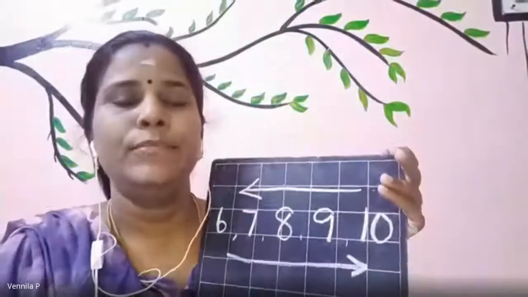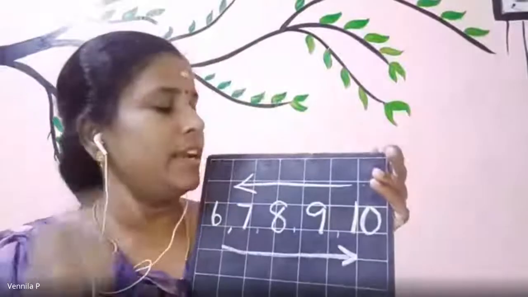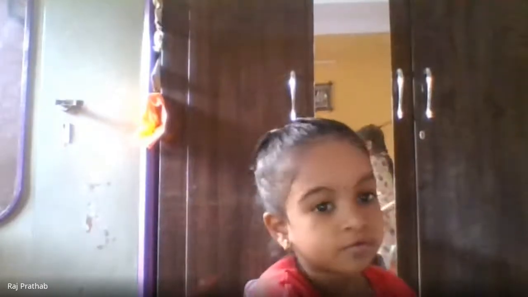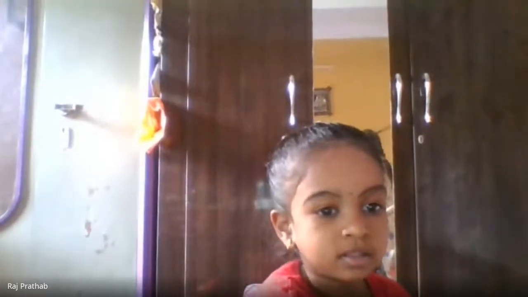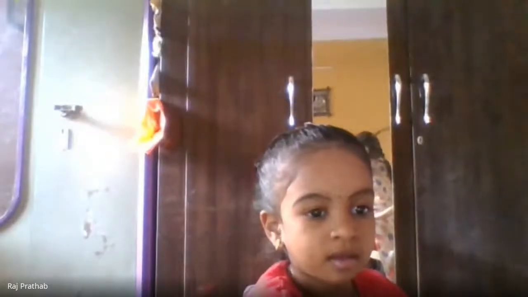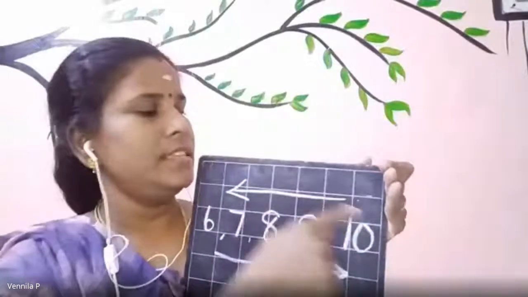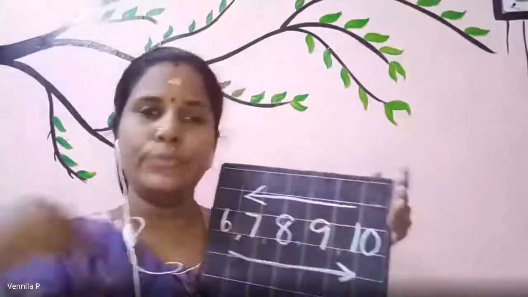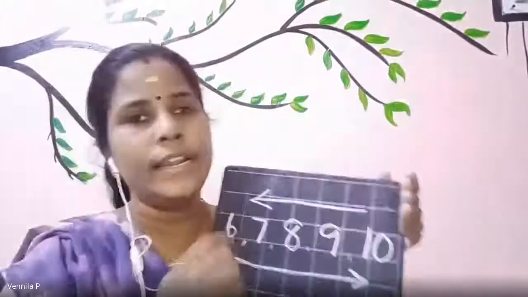10, 9, 8. Wrong, Kavyani. Mute yourself. Janavi, come on. I can't hear you properly, Janavi. 10, 9, 8, 7, 6. Very good. So you're coming backwards, ulta. You're coming back from left to right. So this is backward numbers.